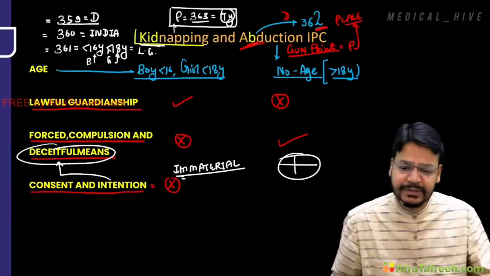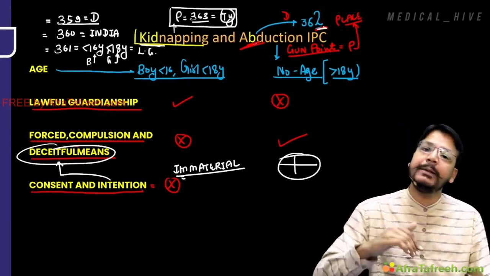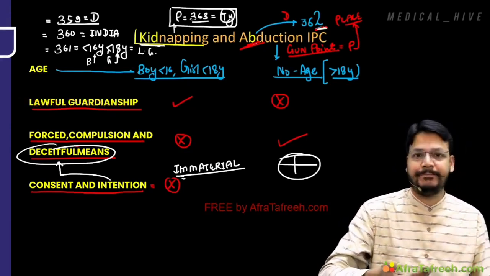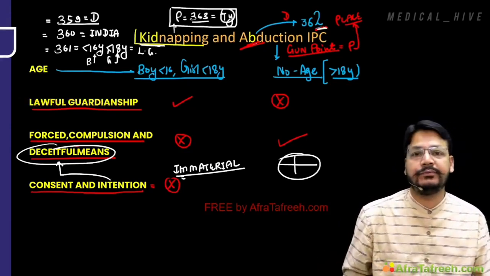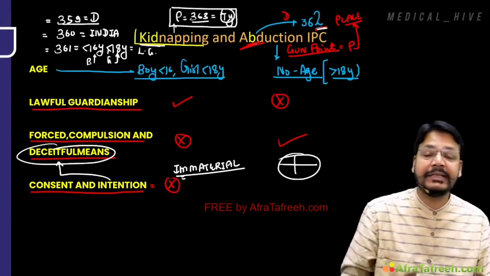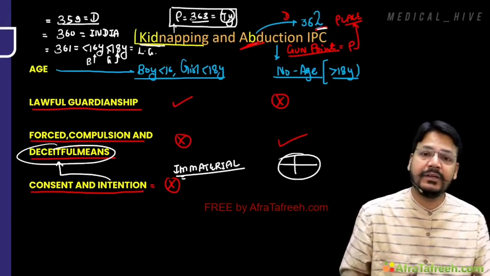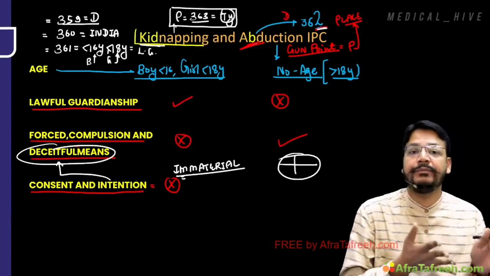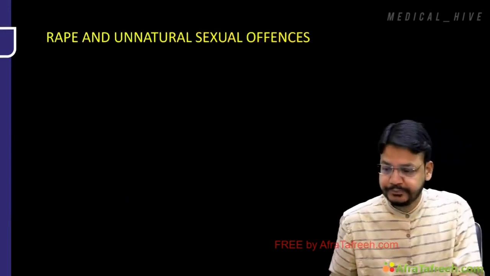So these are some IPC. Punishment of abduction depends on the next process, what you want to do. That is murder or marrying someone, producing grievous hurt. These are all different motives. So motive is different in abduction.